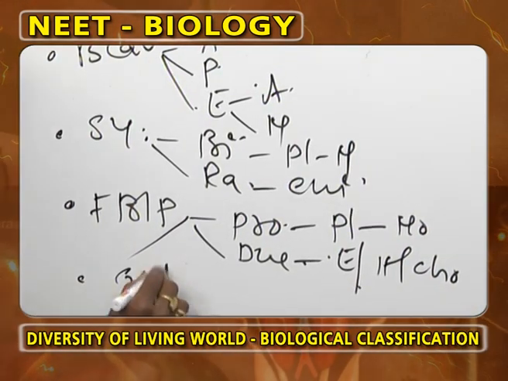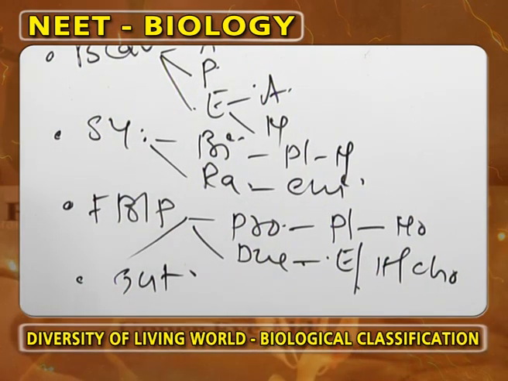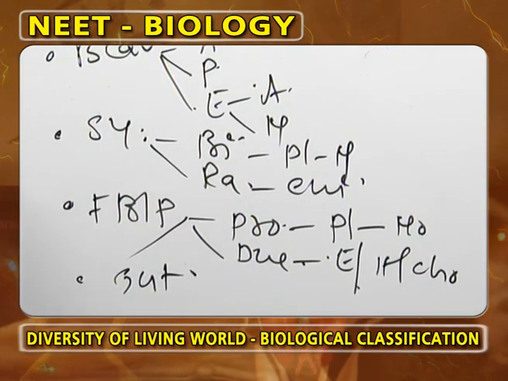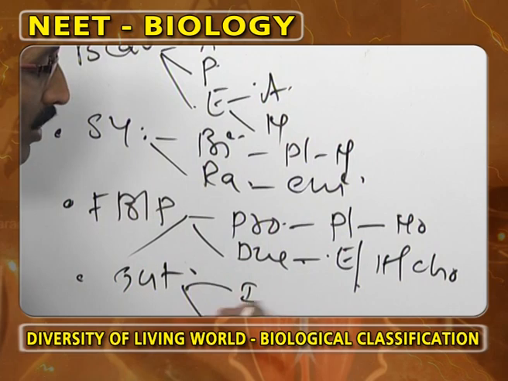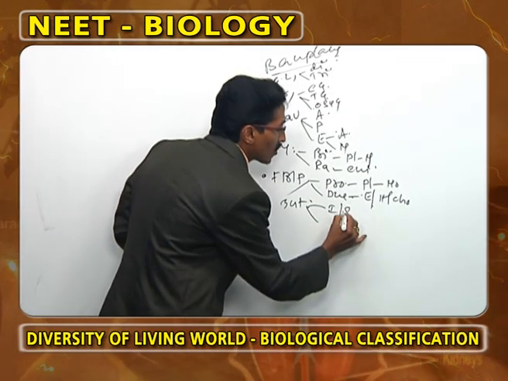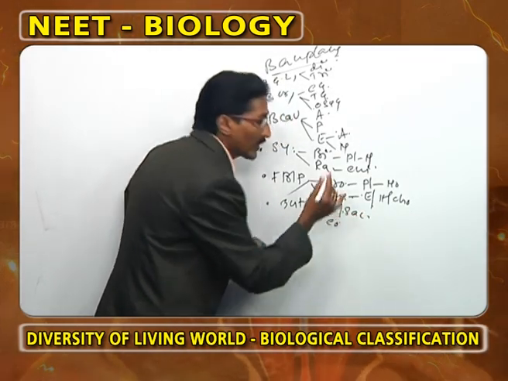Now, what is the next plan? That we call the gut. Here, what is the meaning of the gut? Nothing but the alimentary canal or the primitive gut. As we observe the gut, it is again of two kinds. One we call incomplete, also called sac-like. The second one we call complete.